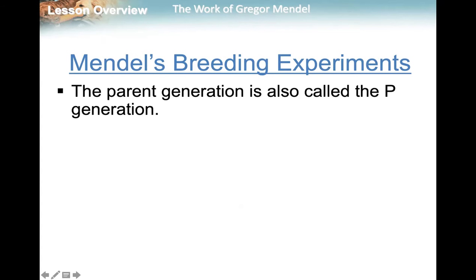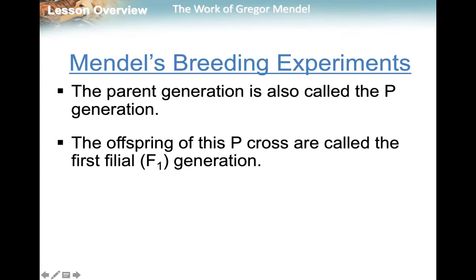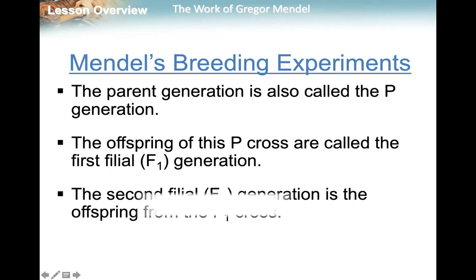In his experiment, he called the first generation the P generation, or the parent generation. The offspring from that first generation was the F1 generation, or the first filial generation. And the second generation was called the F2, or the second filial generation.